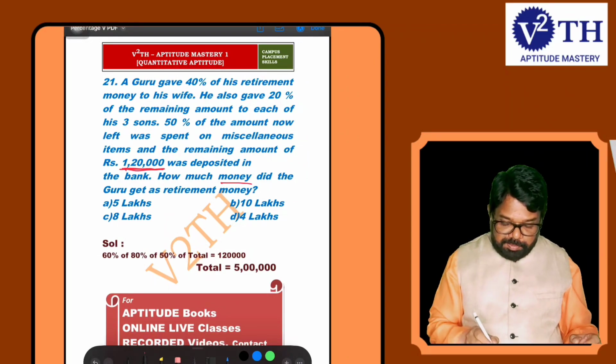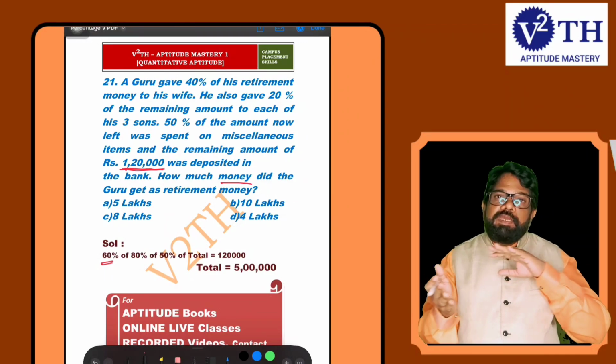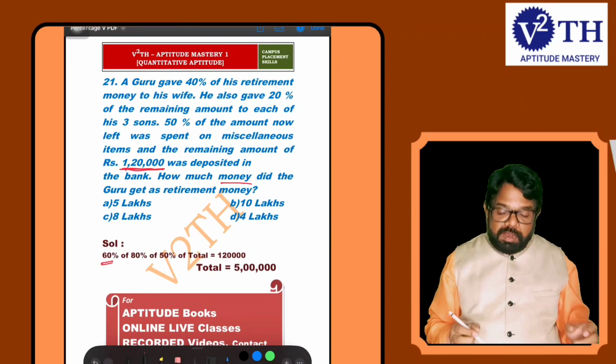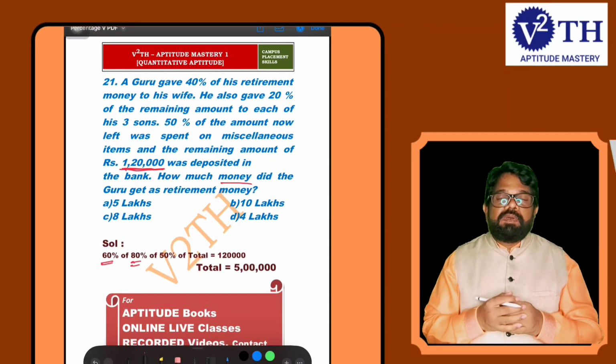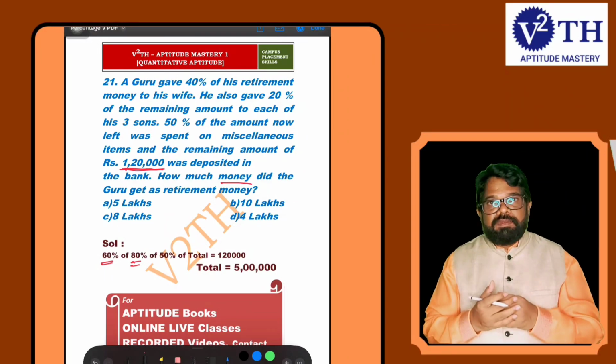That is the clue. Now in the remaining, 20% he gave to his 3 sons. 20%, remaining means 80% of. In the remaining money he spent 50% on miscellaneous.